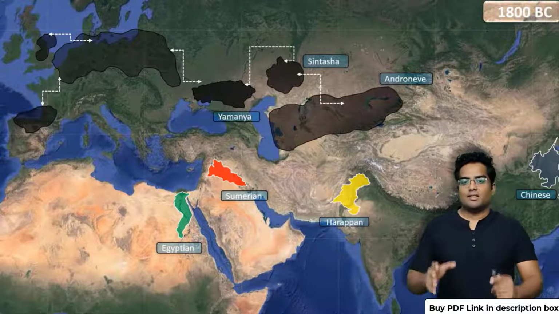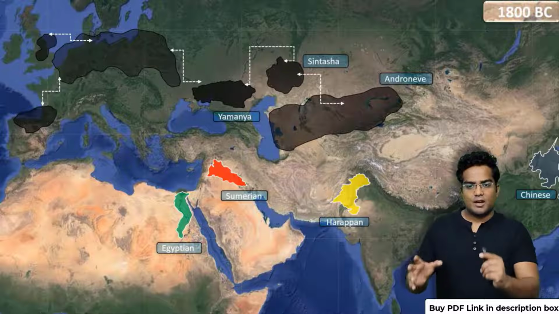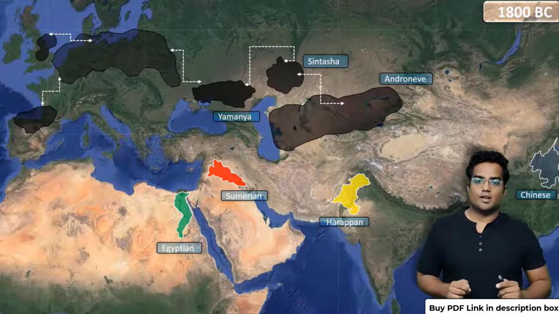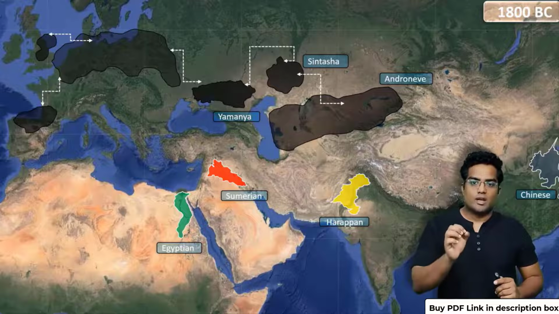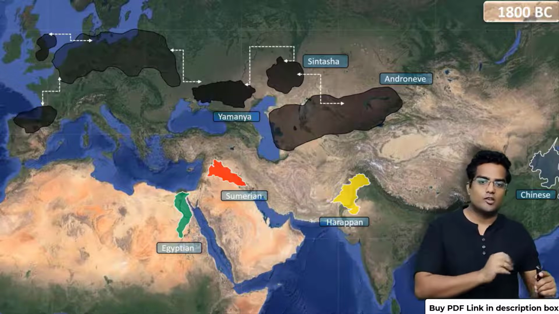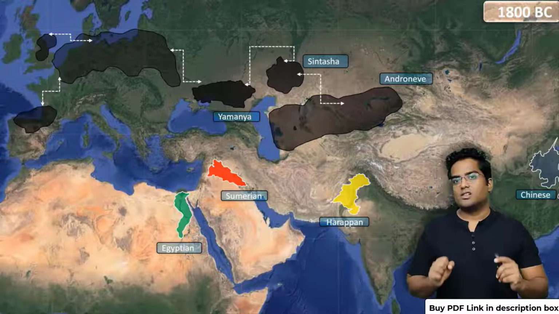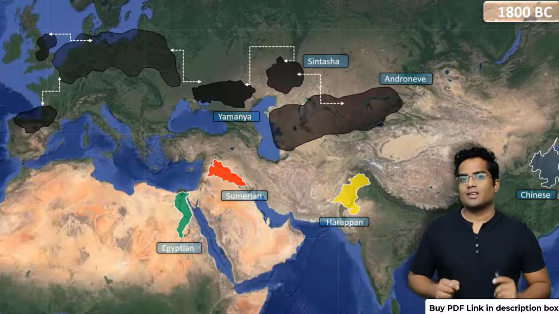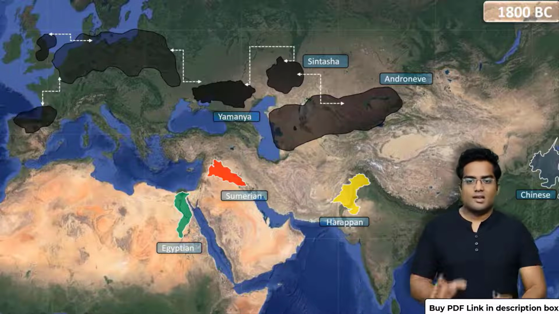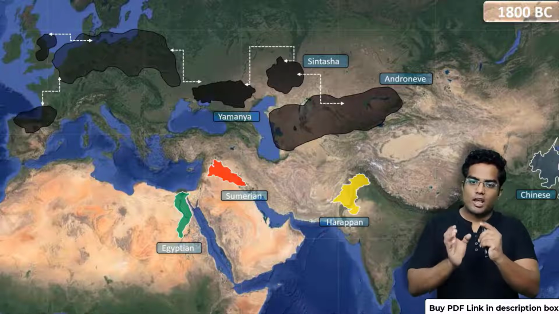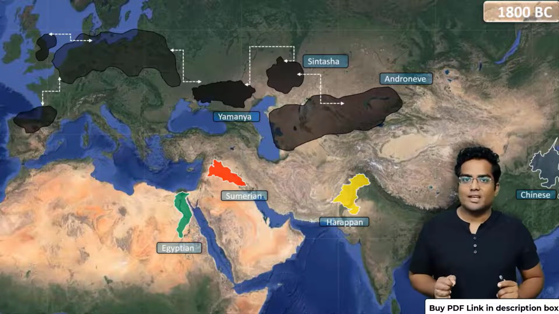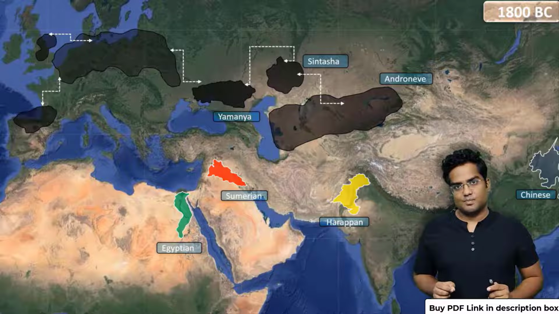1800 BC. The Yamnai culture has spread to the parts of Central Asia. The Yamnai culture in Central Asia is known as the Sinhasta culture and the Andronova culture. These two cultures are quite important for Indian history. From Sinhasta and Andronova, the people who came to India are known as the Rigvedic Indo-Aryans.